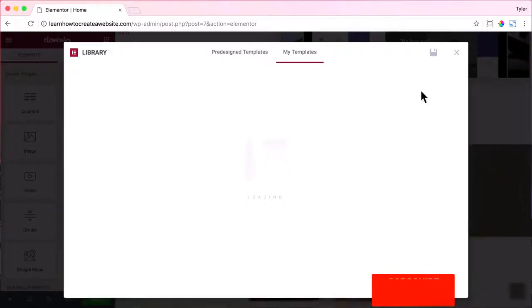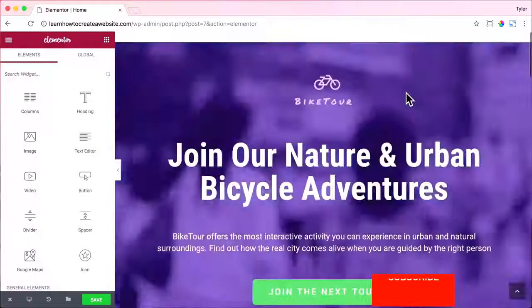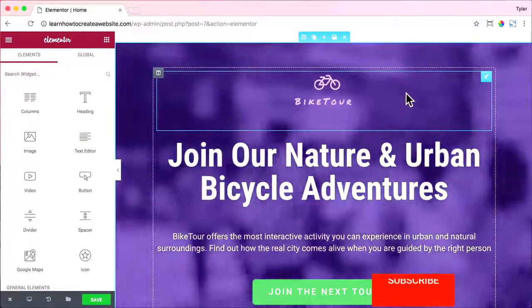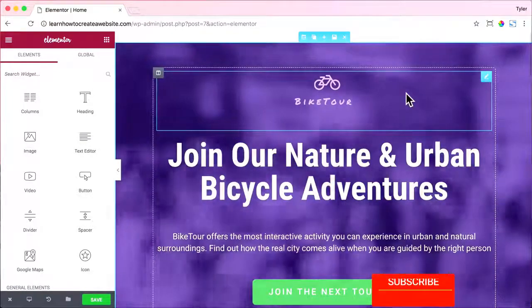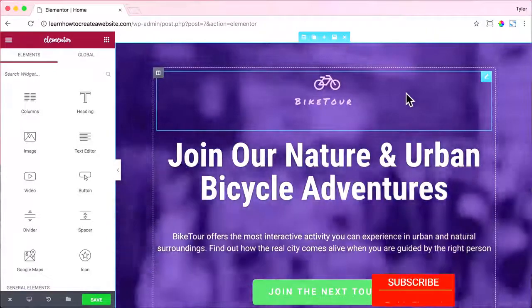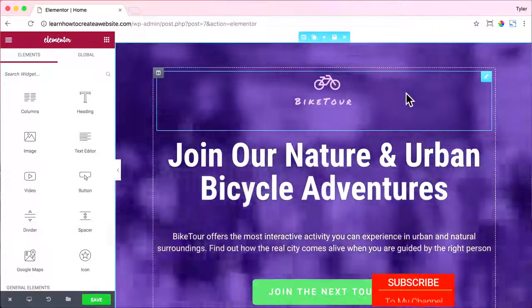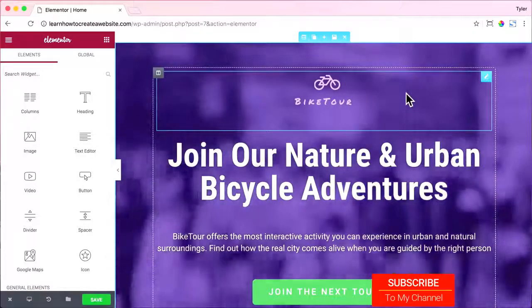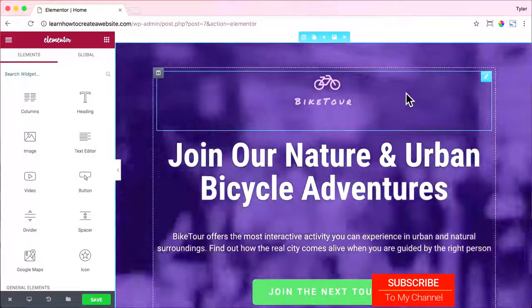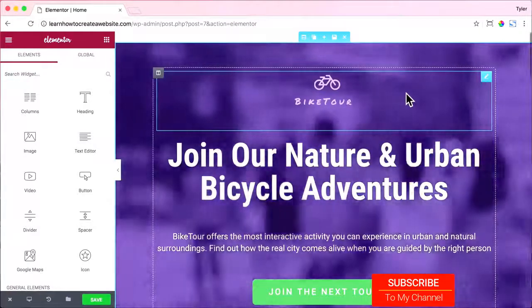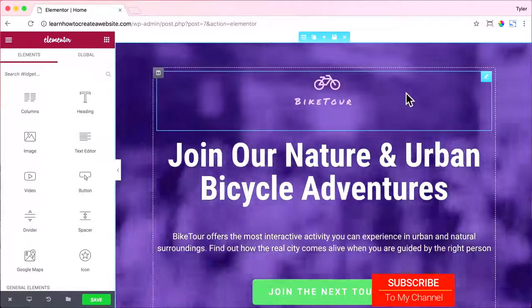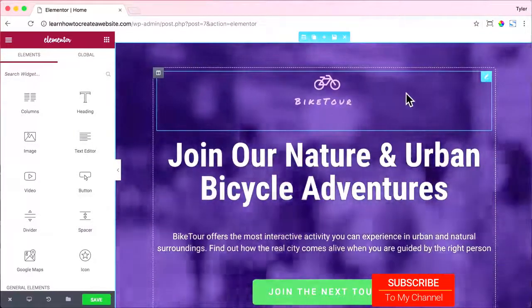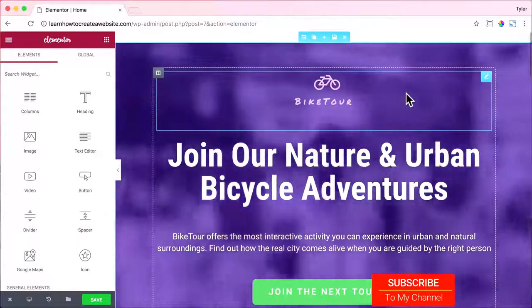All right, so I think that is the new and improved way of creating a website. I think it makes it much better. You can combine all of these different templates, all these different sections into so many different combinations to get your website looking exactly like you want and not insert this entire page where there's a bunch of things that you don't really want. So you have to delete them all. So I think it is much better, and I hope you're as excited about it as I am. It'll make my job much easier building websites for people. I know that. All right, now we can edit the page.